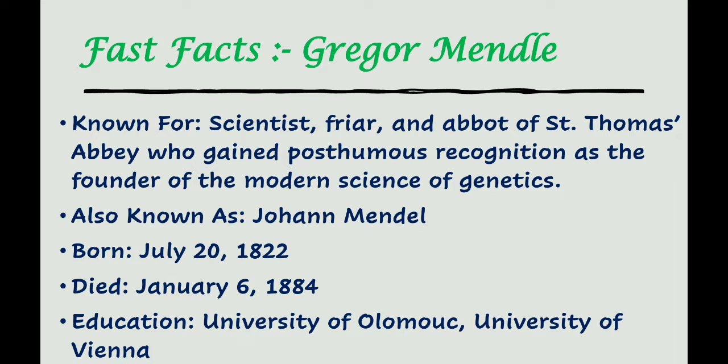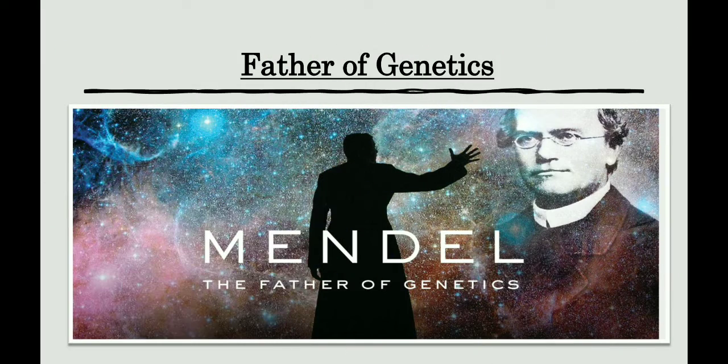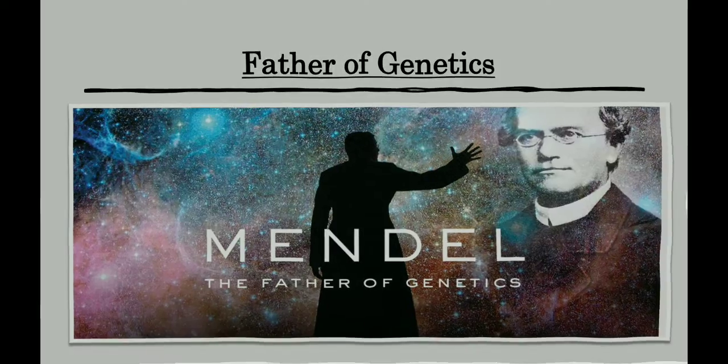He is also known as John Mendel. He was born on 20 July 1822 and died on 6 January 1884. He gained his education at the University of Olomouc and the University of Vienna. Gregor Mendel is also called the father of genetics.